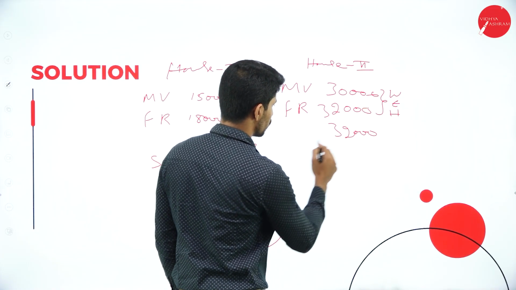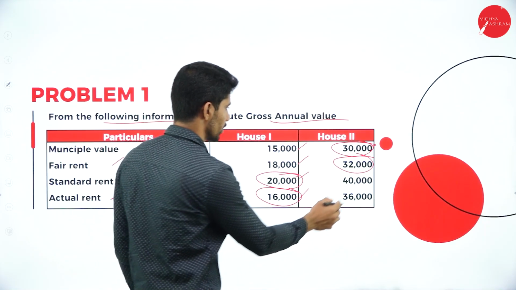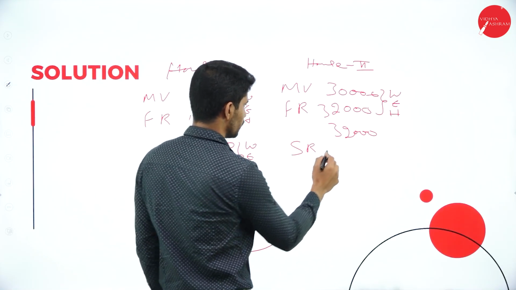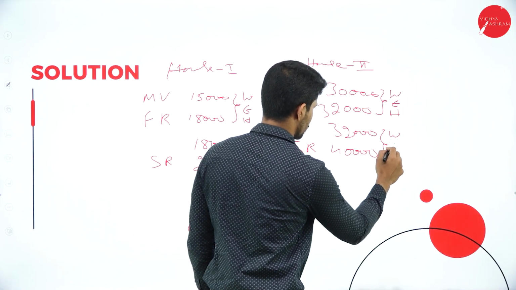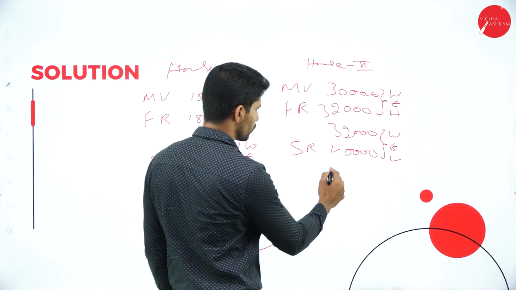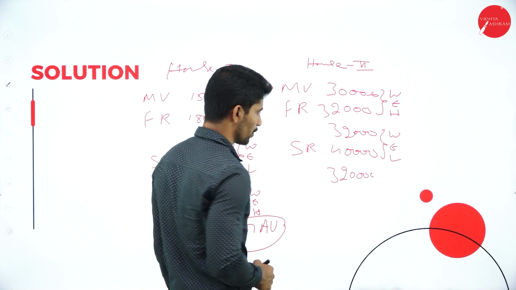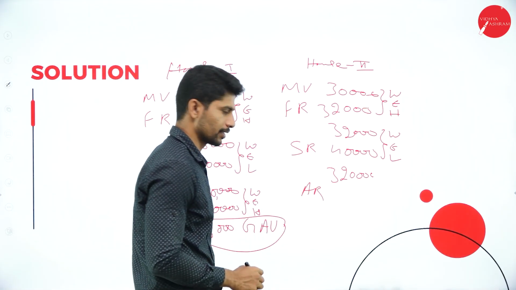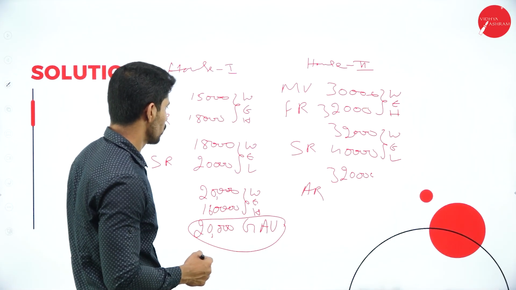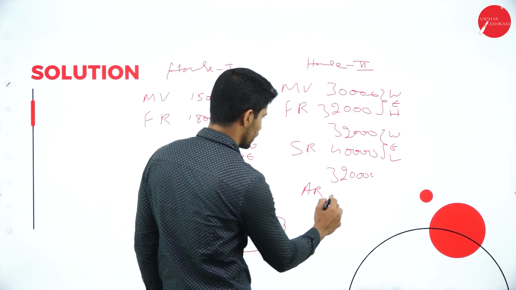So take this 32 and compare with the standard rent. What is the standard rent? It is 40,000. Whichever is low, which is the lowest amount? Yes, 32,000. Compare this 32,000 with actual rent. What is the actual rent given in the problem? It is 36. So write 36 here.